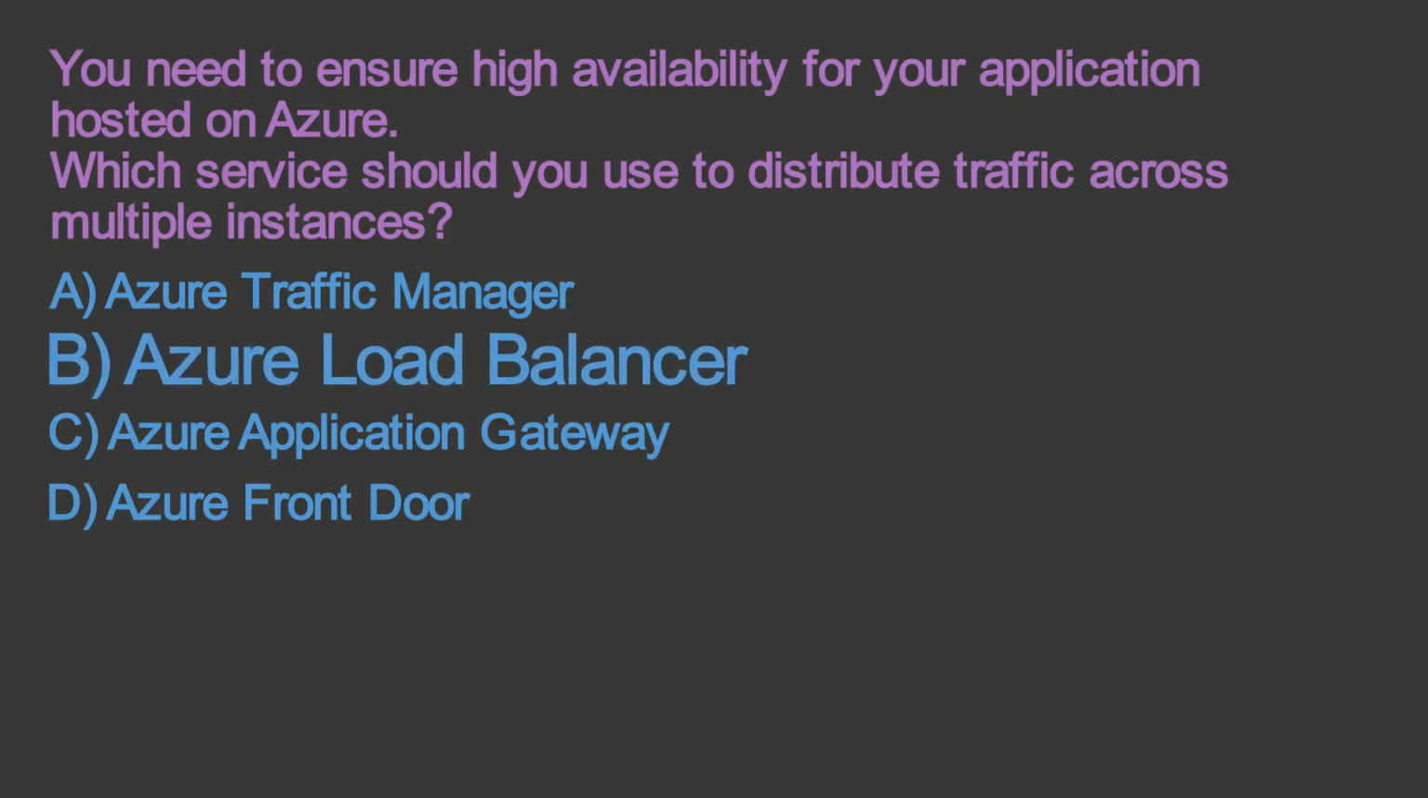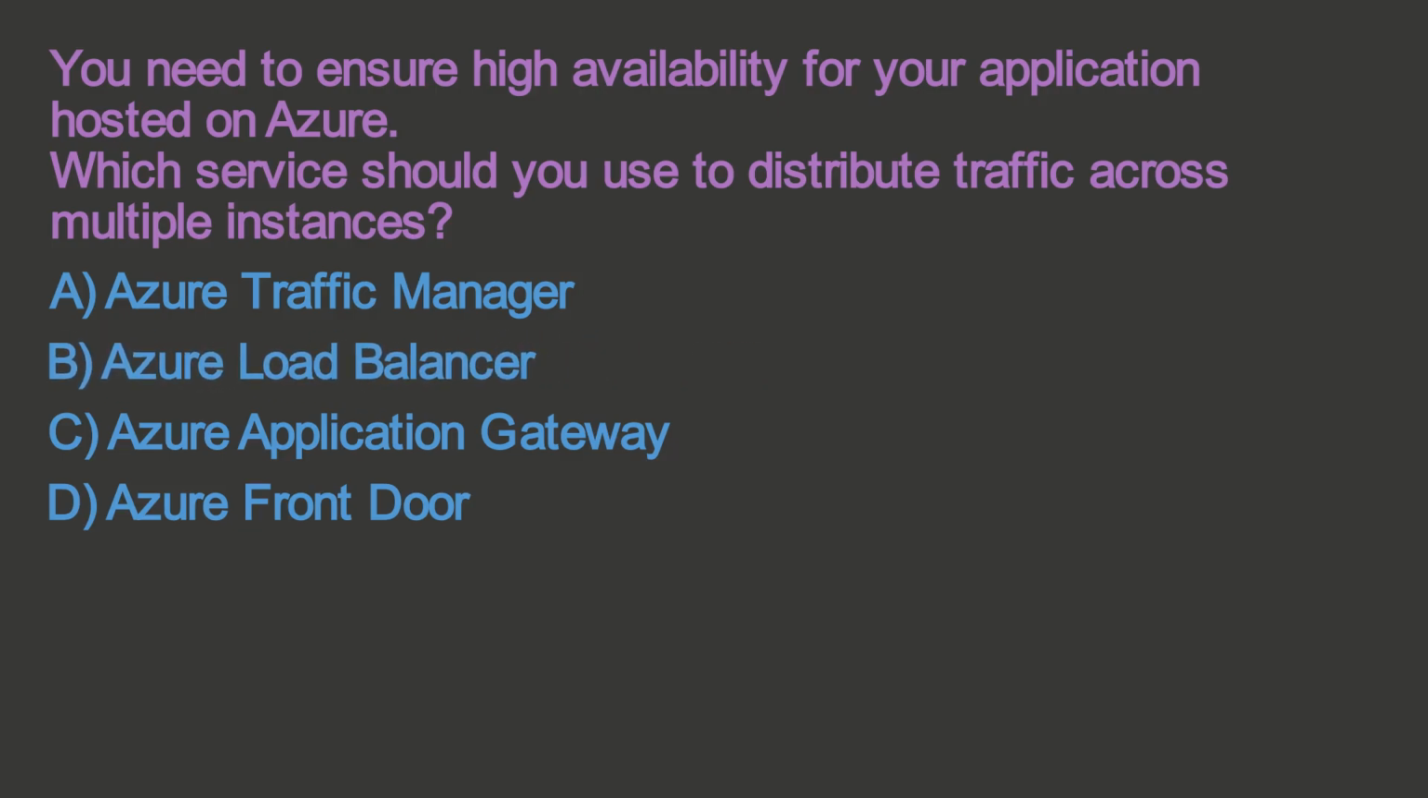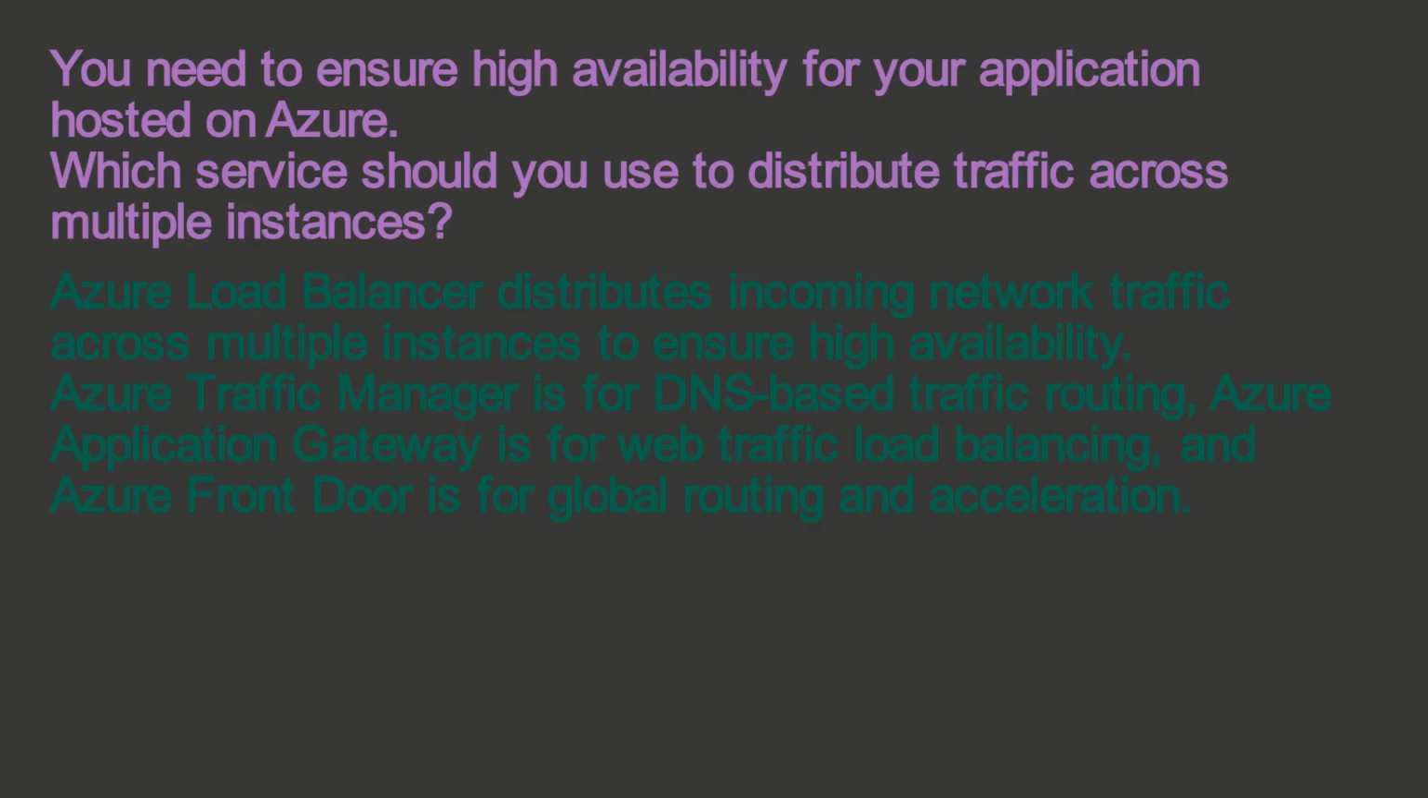The correct answer is B. Azure Load Balancer. Azure Load Balancer distributes incoming network traffic across multiple instances to ensure high availability. Azure Traffic Manager is for DNS-based traffic routing. Azure Application Gateway is for web traffic load balancing, and Azure Front Door is for global routing and acceleration.